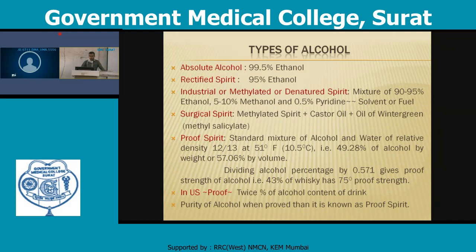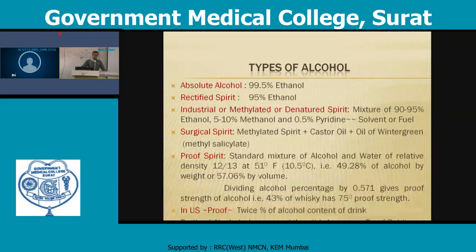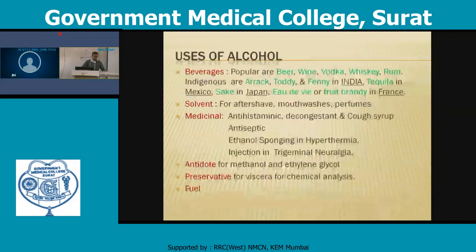What are the uses of alcohol? First and foremost, it is used as beverages: beer, wine, vodka, whiskey, rum. Indigenous ones in India are arrack, toddy, and feni. The same is known as tequila in Mexico, sake in Japan, and fruit brandy in France.